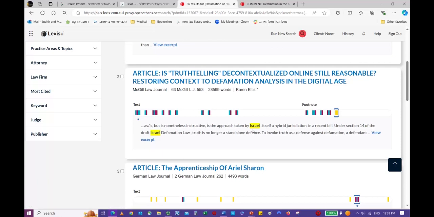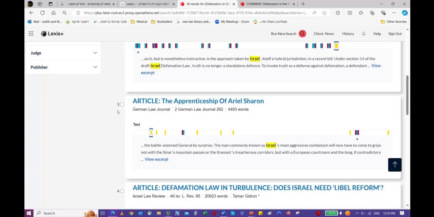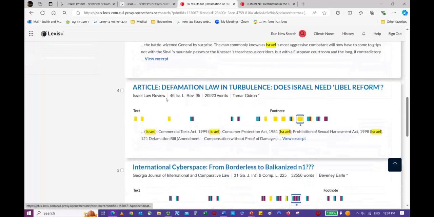So you immediately can see if this is possibly something you're interested in. In this third article, you'll see that there is a lot of yellow. And if you look at the title, The Apprenticeship of Ariel Sharon, this article from the German Law Journal is obviously talking a lot about Israel. And here is an article from the Israel Law Review.